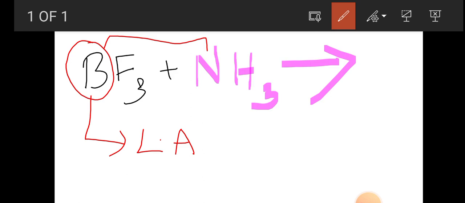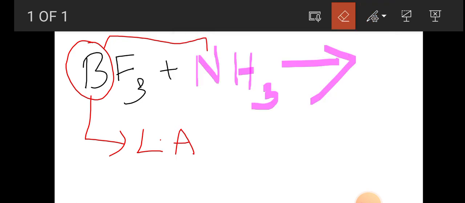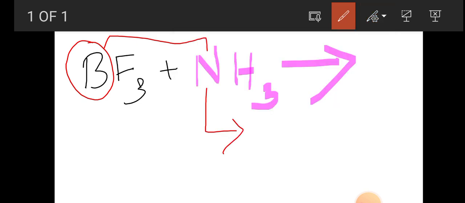Then what happened to the nitrogen atom? The nitrogen atom is a Lewis base. Why is it called a Lewis base? It is capable of donating an electron pair.